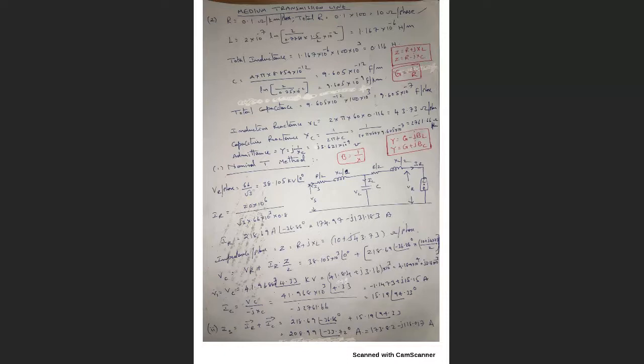And inductance, how can I calculate? 2 into 10 power minus 7 ln GMD by GMR. So how much will be the GMD? Those are equilaterally spaced with 2 meters, so the GMD will be 2 only. And GMR will be R dash. The diameter is given as 1.5, so the radius is 1.5 by 2, and it is given in centimeters, so multiplied by 10 power minus 2.